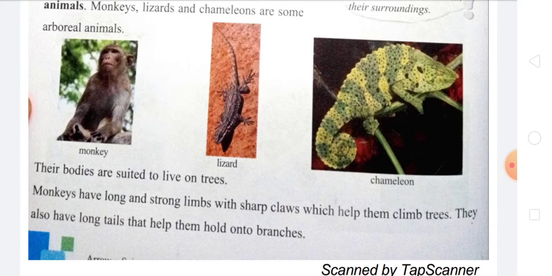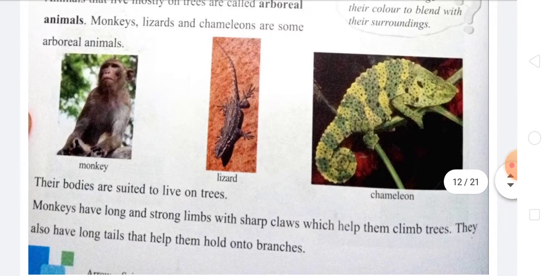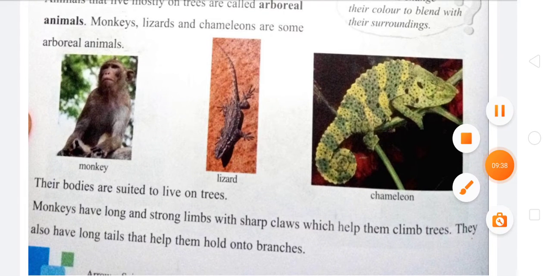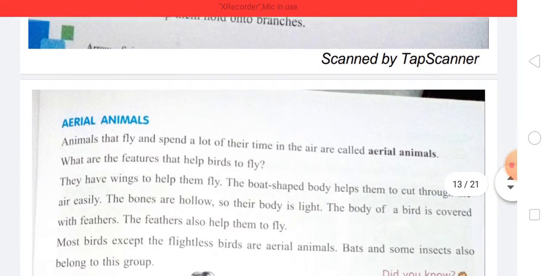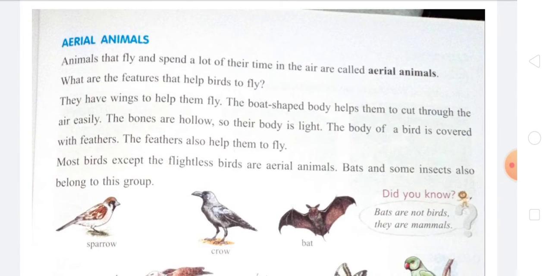So monkeys have long and strong limbs and sharp claws which help them to climb the tree, and also have long tails that help them hold on to the branches. Then the aerial animals. The aerial means the animals that can fly and spend a lot of time in the air, that is called aerial animals.